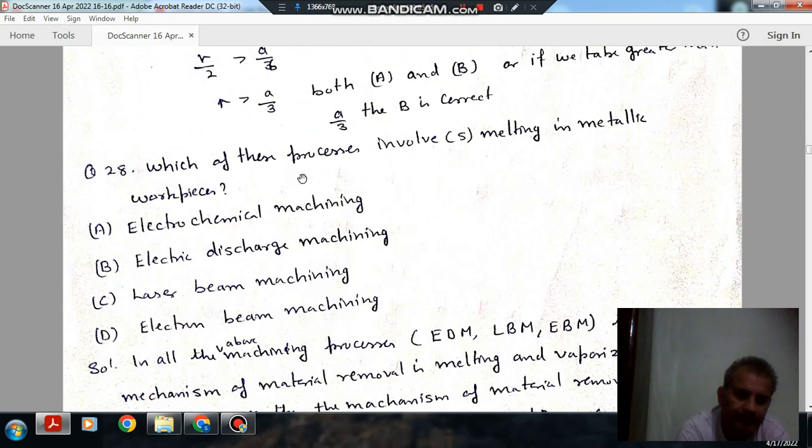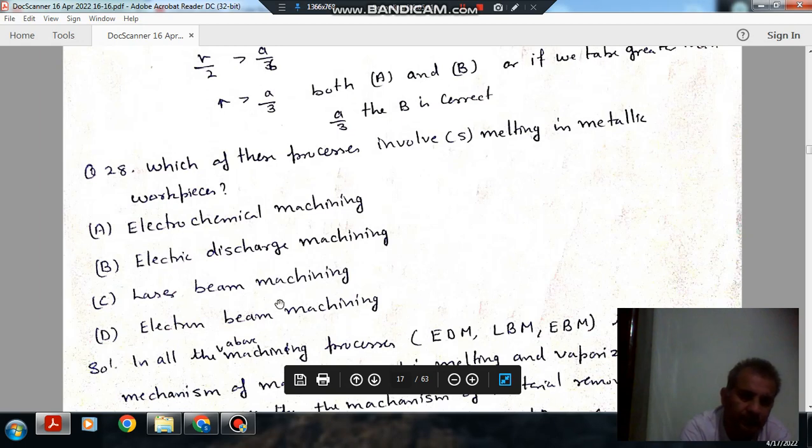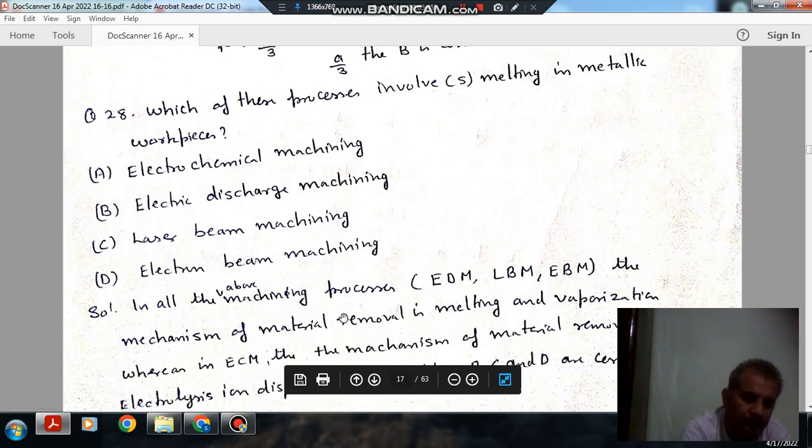Okay. Next, which of these processes involve melting in metallic workpieces? Option A, electrochemical machining. Option B, electric discharge machining. Option C, laser beam machining. Option D, electron beam machining.